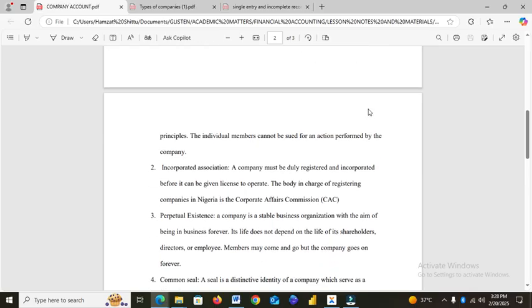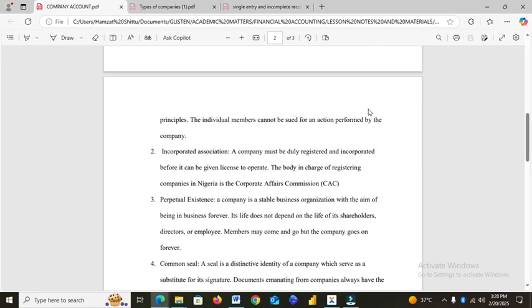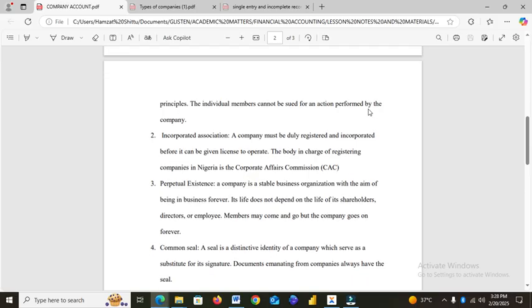The third one is it has perpetual existence. Immediately a company is established, you have to know at the back of your mind that the company will continue to exist. It is not established in order to wind up. So even if some shareholders leave the company, some others will take over from them. So members may come and go, but the company goes on forever.